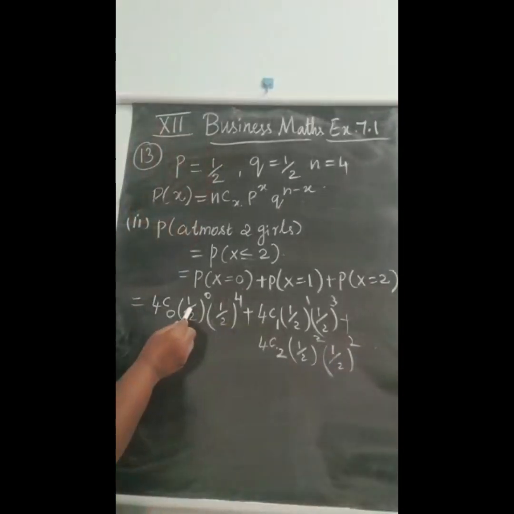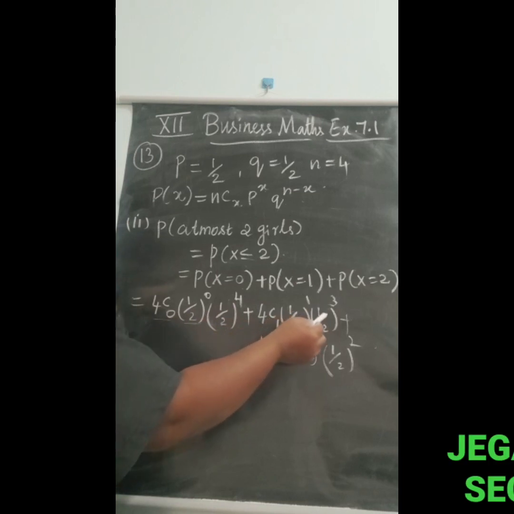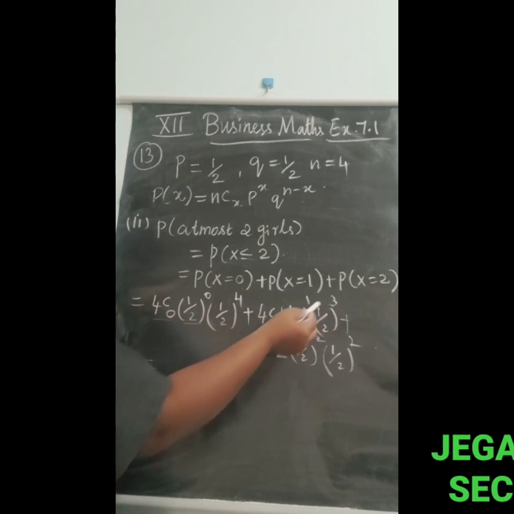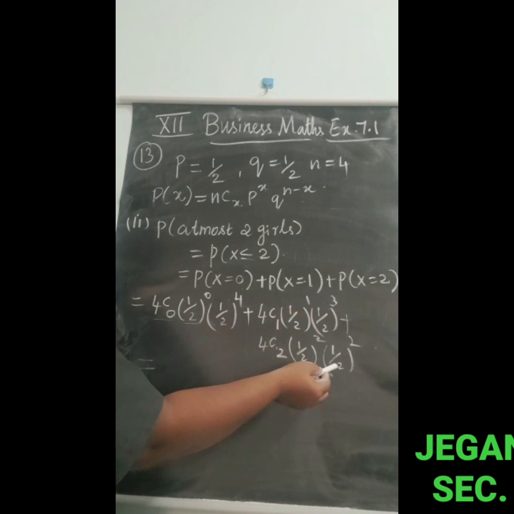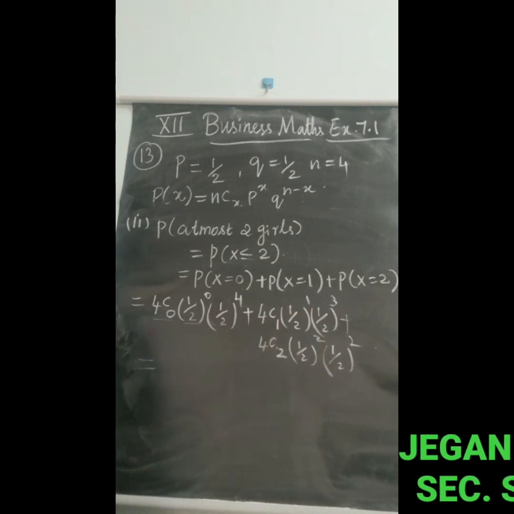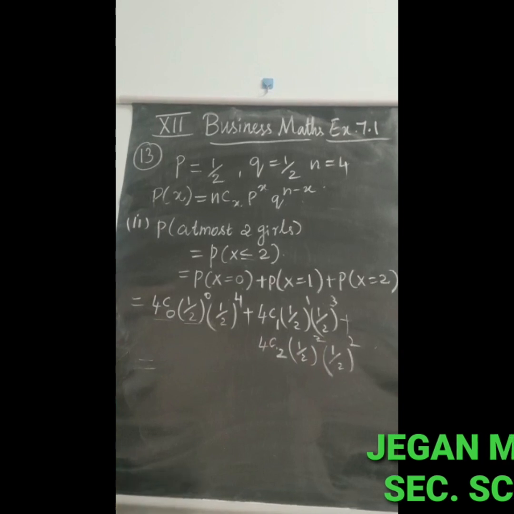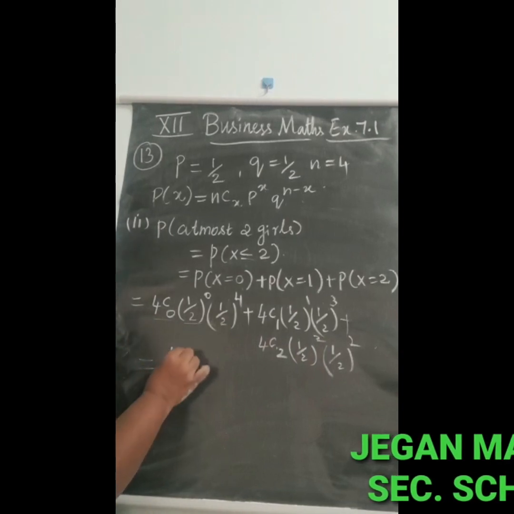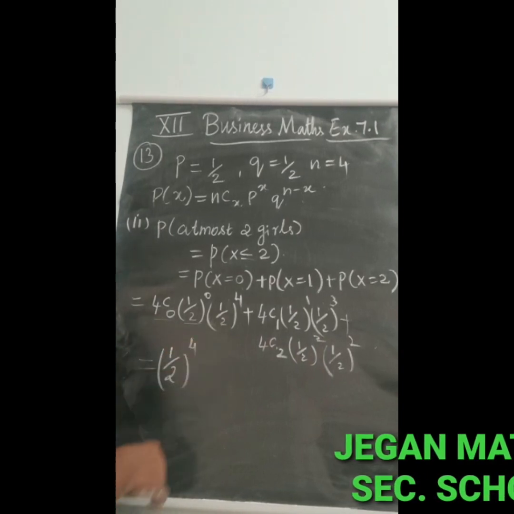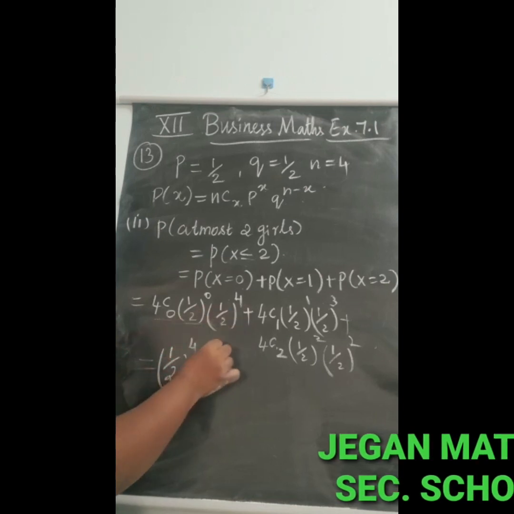Now let us see. Here 1, here also 1, this answer is 1, this answer is 1. Here (1/2)^4, and if we multiply these two we will get (1/2)^4, and here also (1/2)^4. So (1/2)^4 is common, which means all the values are 1 only.